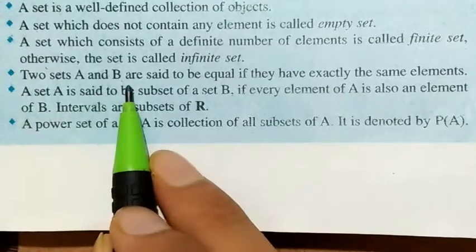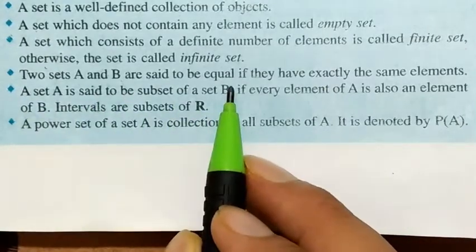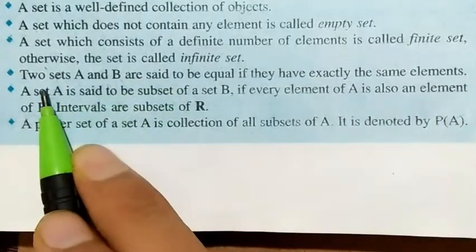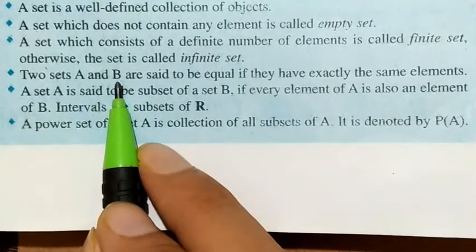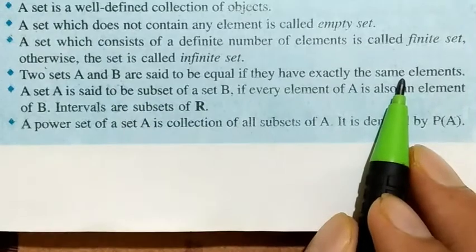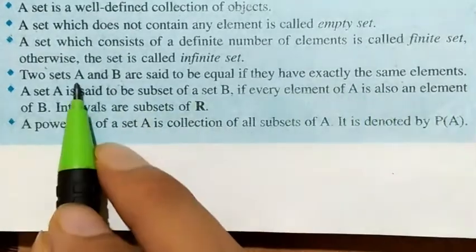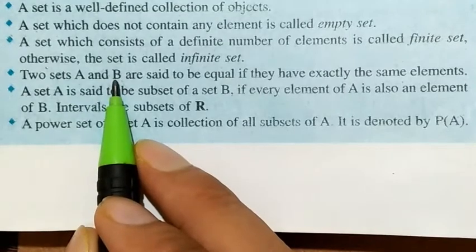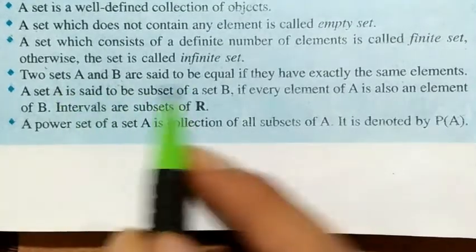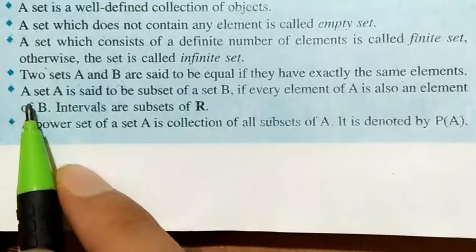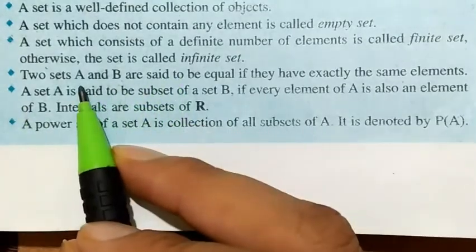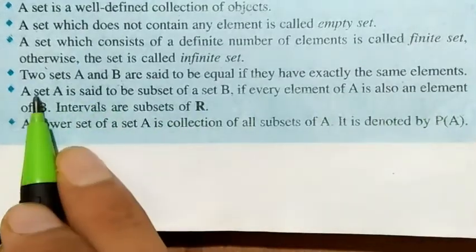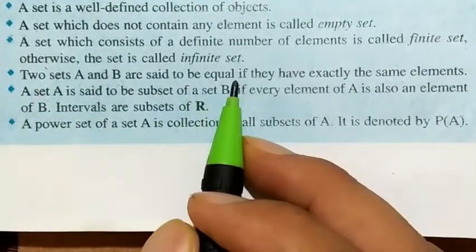Two sets A and B are said to be equal if they have exactly the same elements. If there are two sets A and B given and exactly the same elements are there, like in set A, 1, 2 is given, set B it's also 1 and 2 is given, then only it's equal. Okay, if other elements are also there, they are not equal. Means exactly the same elements are there, that is called equal sets.